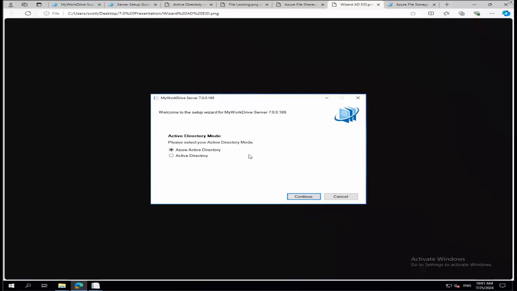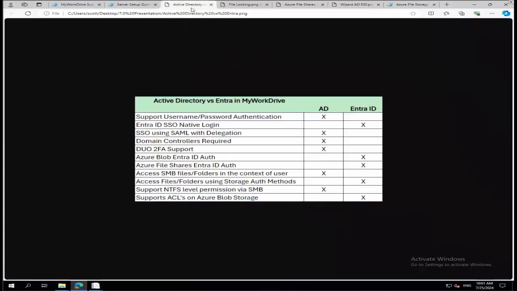The only thing I might mention here is just a reminder that if you're in Active Directory mode, it doesn't mean that you can't log in with Entra ID. We've always supported that through SAML, right? So what Scott is talking about here is native Entra ID, also known as Azure Active Directory. In that case, you would be logging in natively, with no SAML setup required, which can be a little more complex to set up. But by using Entra ID, there would be no domain controllers required, which we've heard from a lot of customers. They really don't want to have to manage a domain controller. They want to go full cloud.